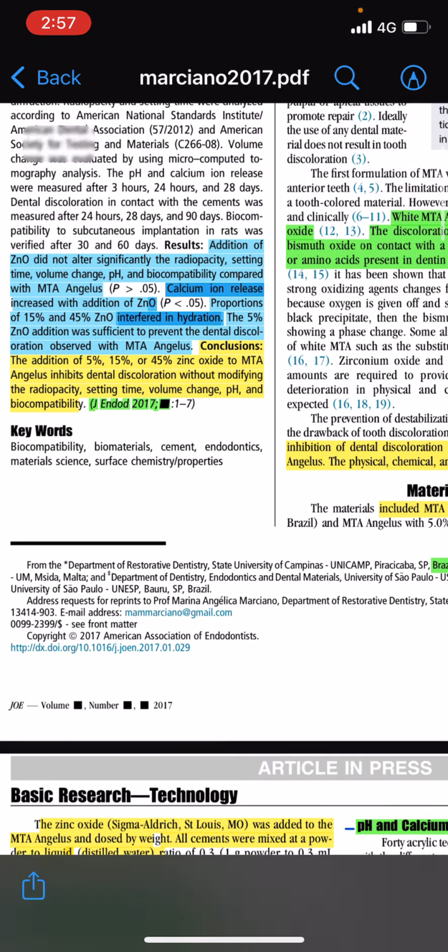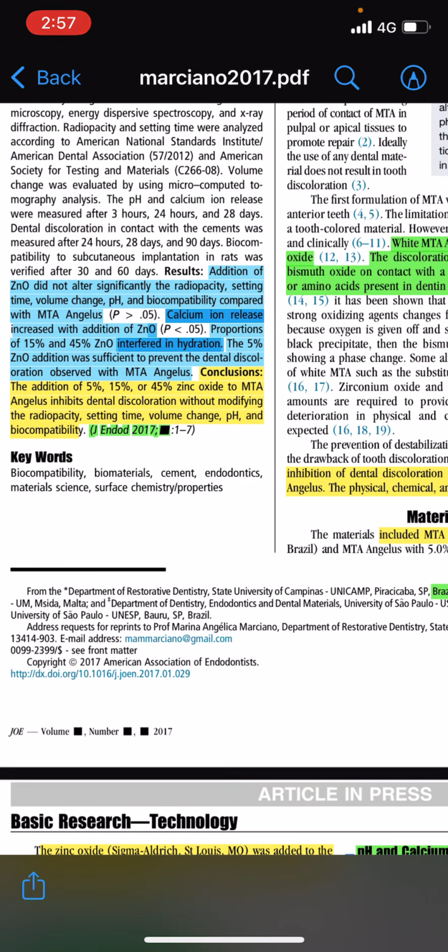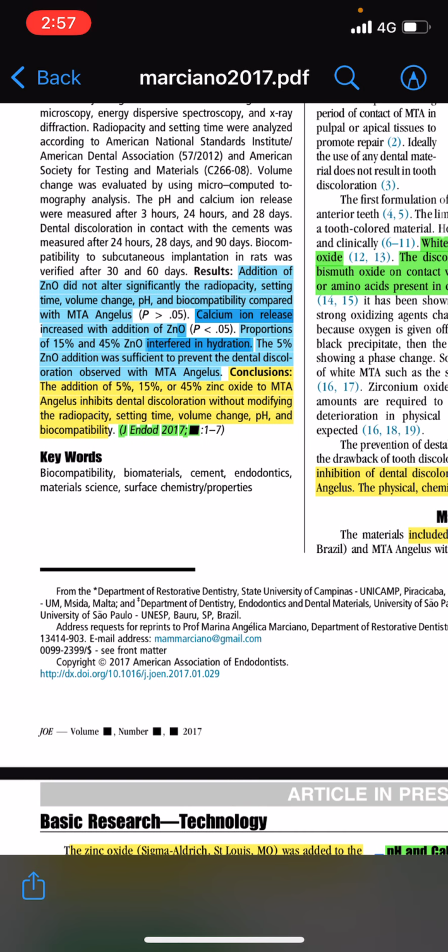After that, they saw that 15 and 45% zinc oxide interfered with hydration, and the 5% zinc oxide addition was sufficient to prevent the dental discoloration observed with MTA Angelus.